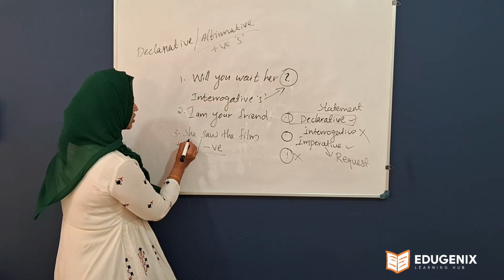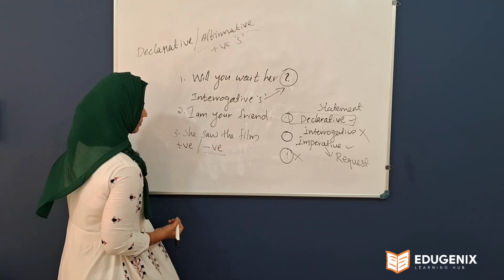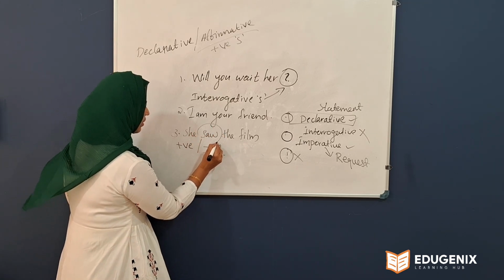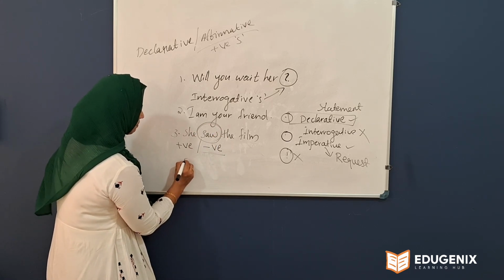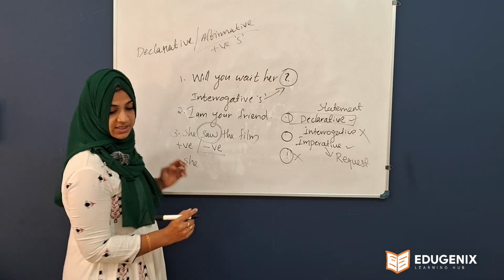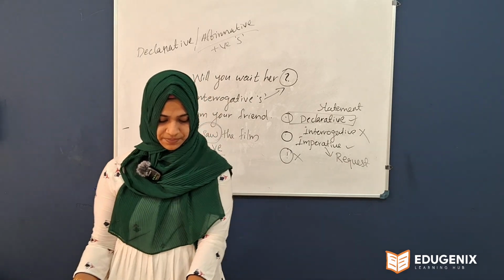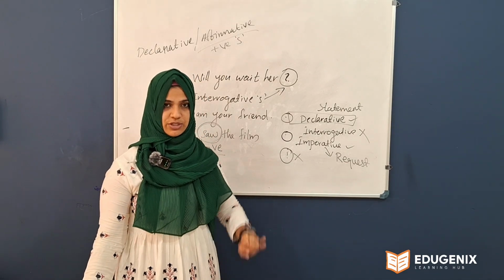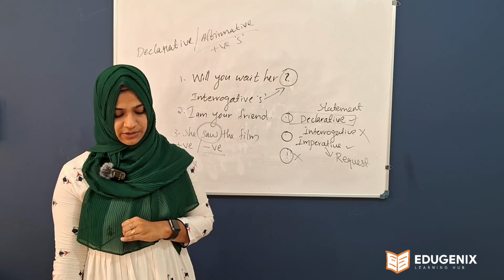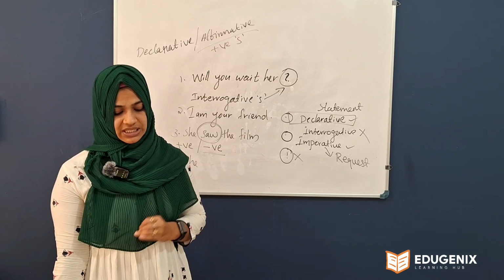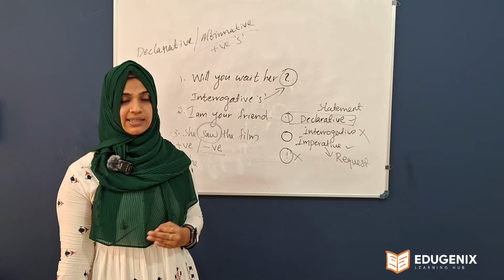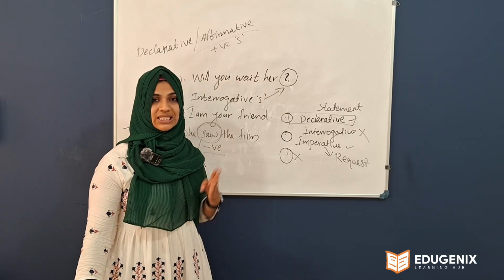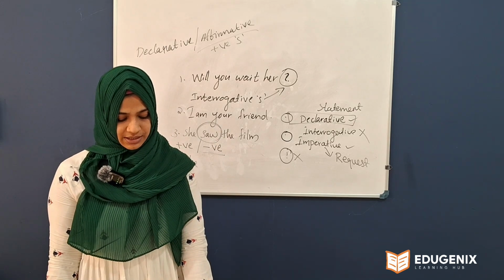So here, she saw the film. The verb you have to change. Saw is the verb here. Four options are here. I will read the options first. She didn't see the film. First option, she didn't see the film. Second one, she doesn't see the film. Third one, she hadn't seen the film. Fourth one, she hasn't seen the film.